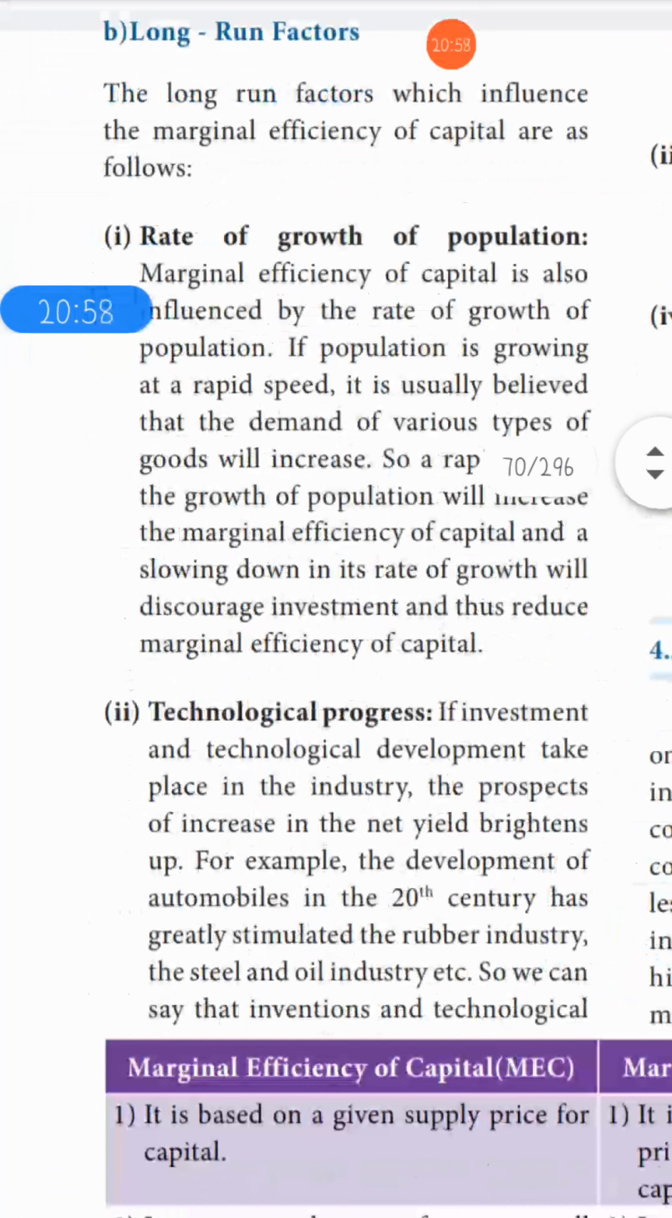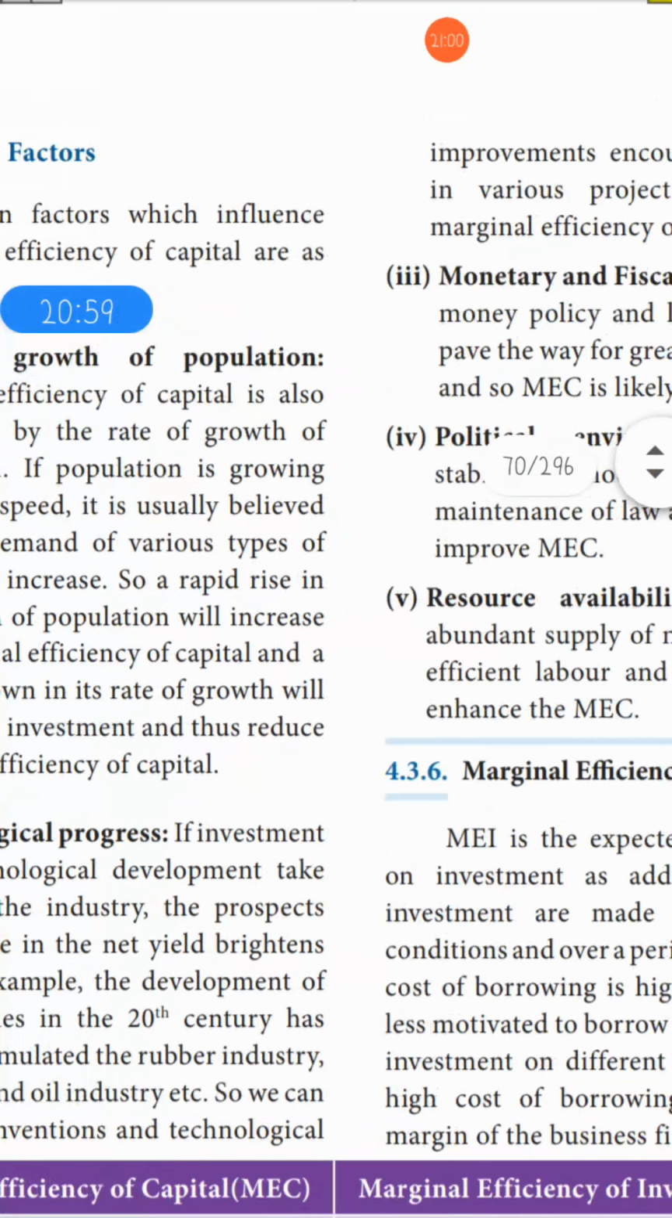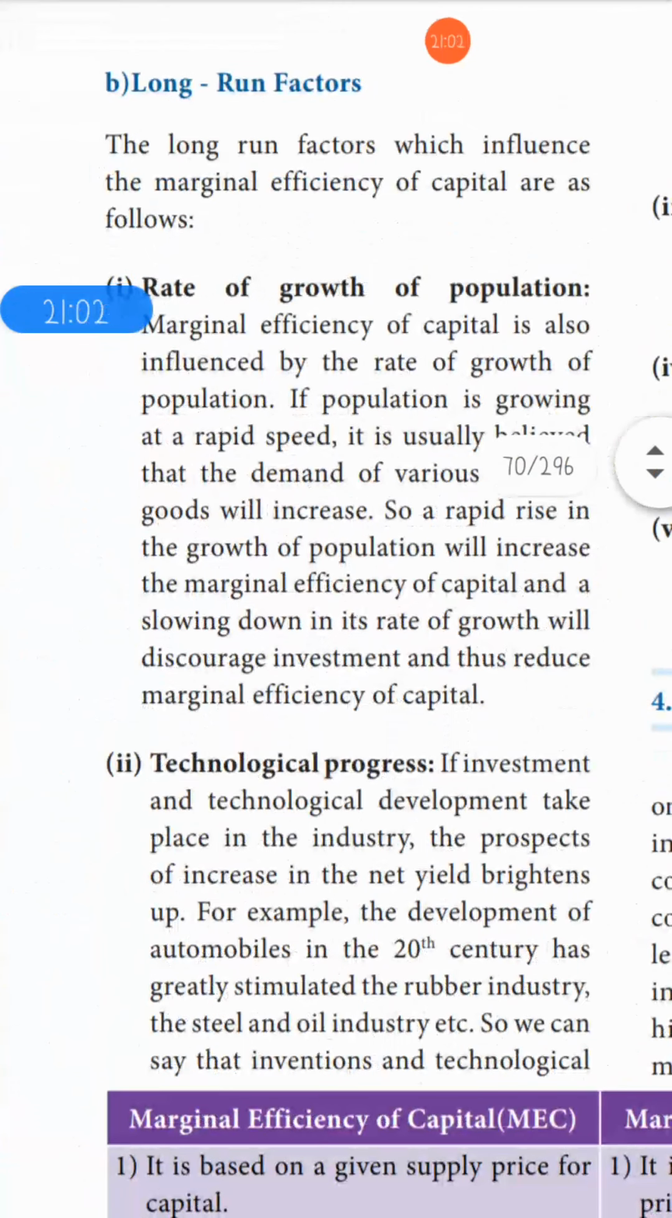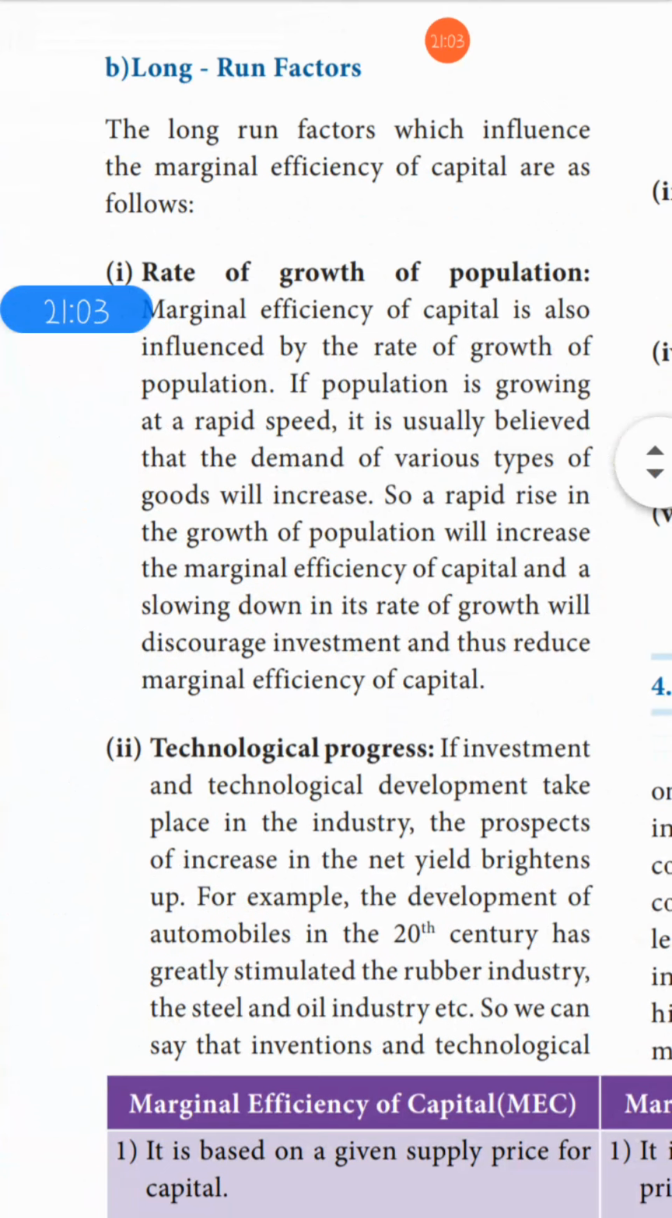Next is long run factors. The long run factors which influence the marginal efficiency of capital are as follows. First one is rate of growth of population. Of course, we know that population growth will affect the marginal efficiency of capital. So marginal efficiency of capital is also influenced by the rate of growth of population.